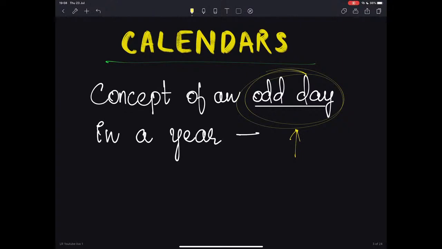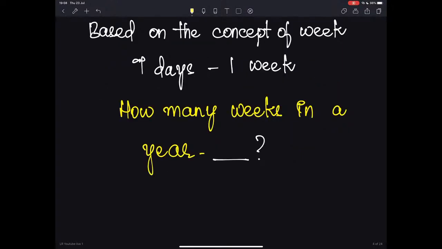So tell me, how many weeks are there in a year? I'm sure you already know the answer. Of course, yes, as Dhanush here says, it is 52 weeks. Now this entire concept of odd days is based on the principle that 7 days equals 1 week. We know very well that 7 days will make up 1 week. And as you have already mentioned, there are 52 weeks.